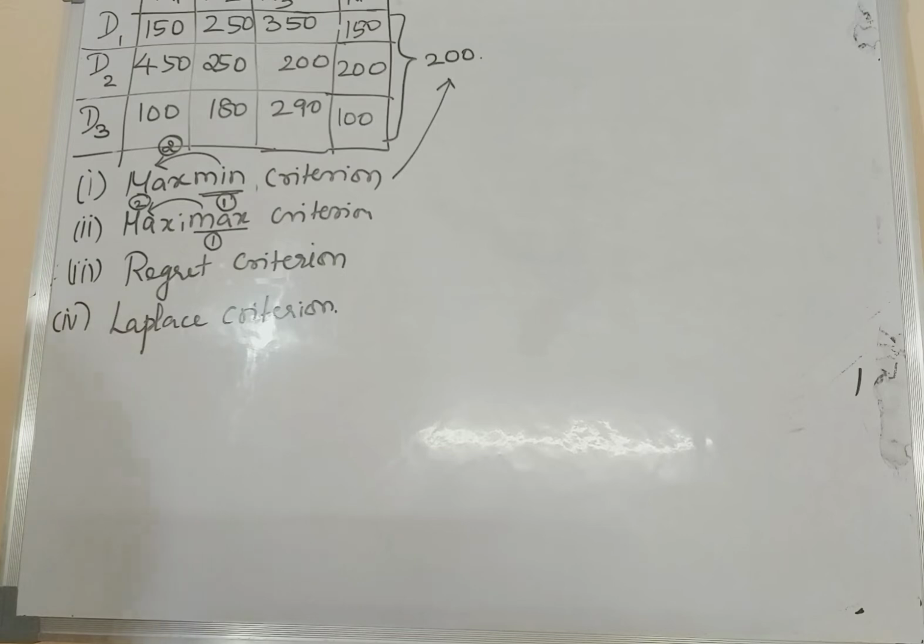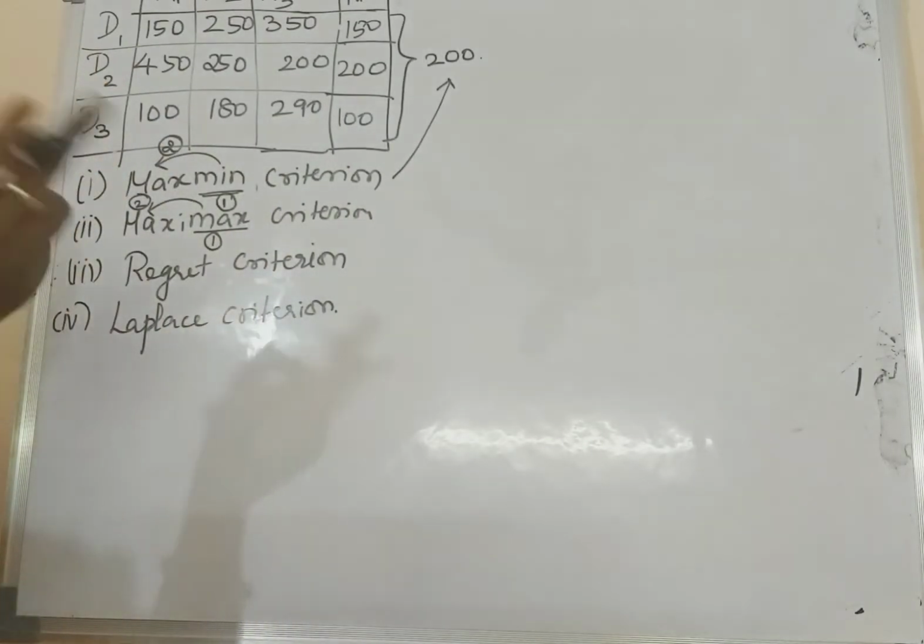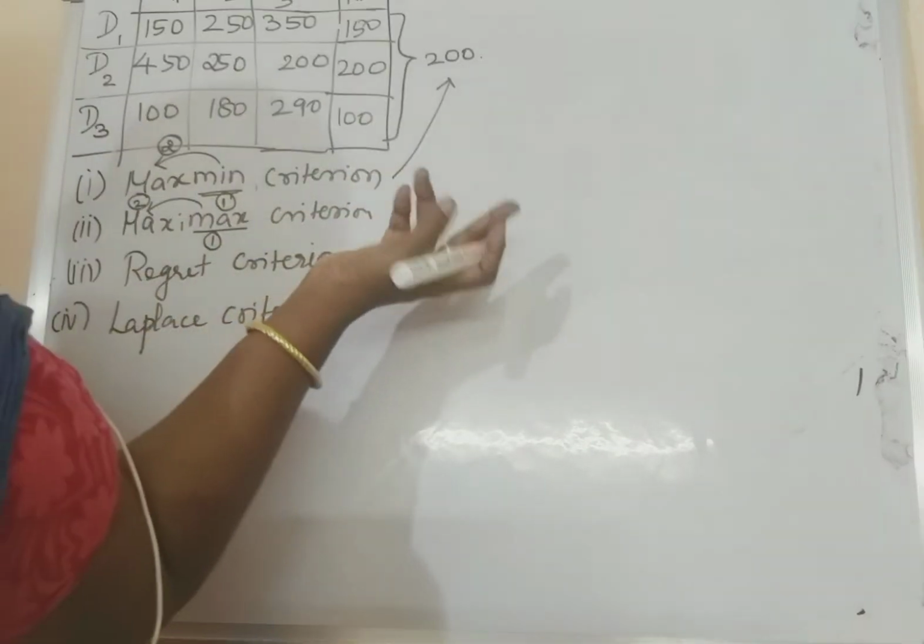That is your first answer. How will you write it? The company can choose decision 2 on the basis of the maximin criterion. If I follow D2, then I will get a profit according to the maximin criterion.